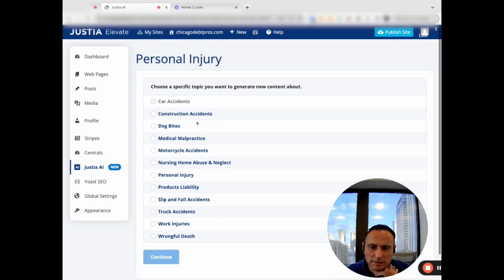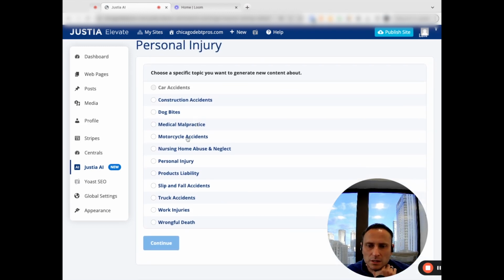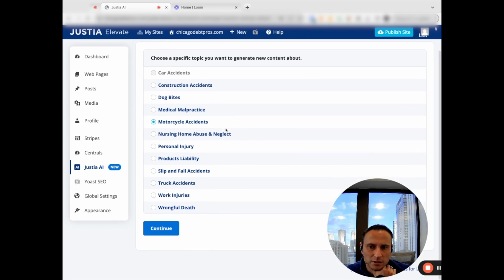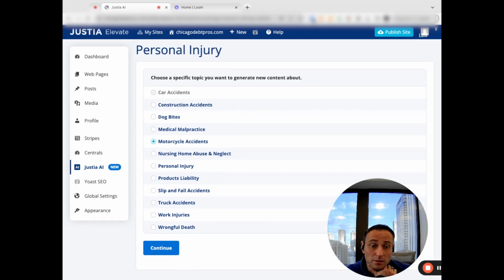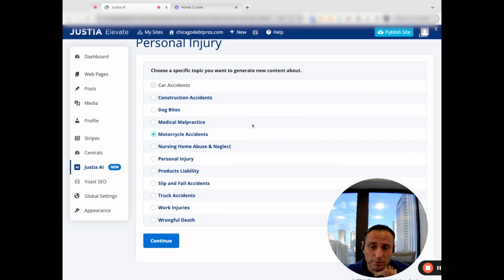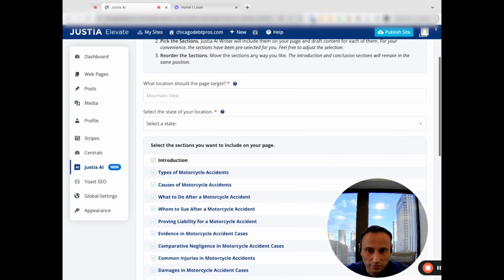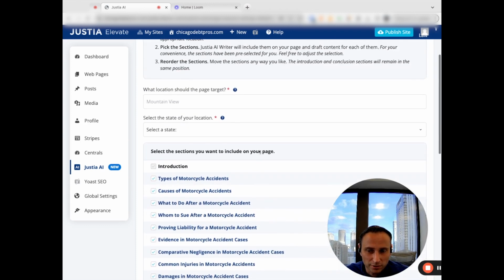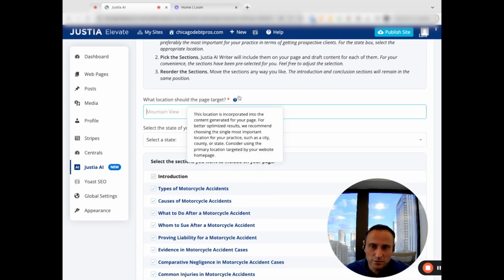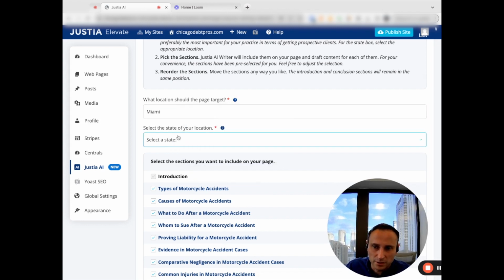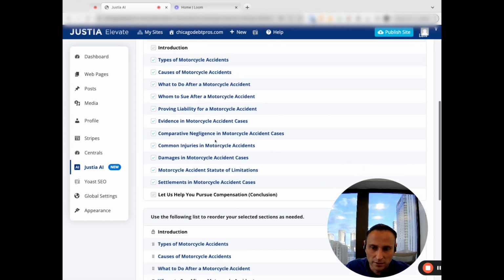This part is a little bit clunky for me because now I can't really create additional types of content. It's only based on whatever they have already preset for me. Let's say if I want to write some supporting content for my car accident page, how can I do that with the Justia writer? Right now, I'm not quite sure if that's even an option. So this looks like it's good for practice area pages. Let's continue with Miami, Florida.